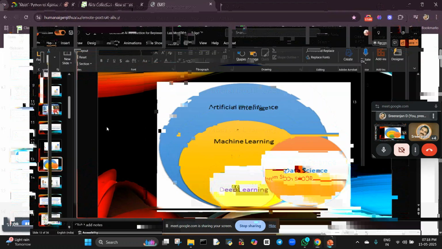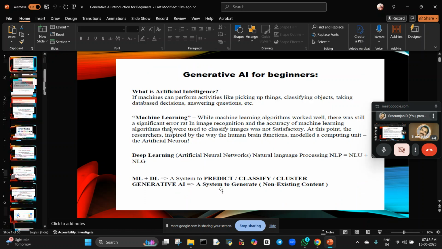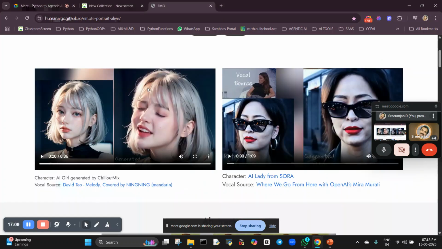See the definition. Generative AI means non-existing content. A system to generate non-existing content. The content may not exist, but we are able to create it using generative AI. AI is the definition, but with generative AI we are at a stage where we can generate non-existing content. I will show you this.